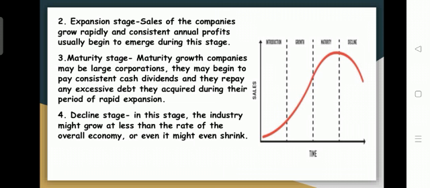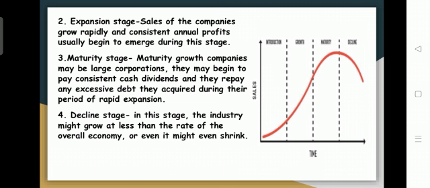And the next level will be the maturity stage. In the maturity stage the level of growth of companies is at a larger scale, like large corporations. So they may begin to pay consistent cash dividends, and they can repay any excessive debt they acquired during their period of rapid expansion. It is the stability stage, where companies are at a higher level of growth. And further, this is the stage where further growth will not be found in the industry. It will then move to the next level, the decline stage.